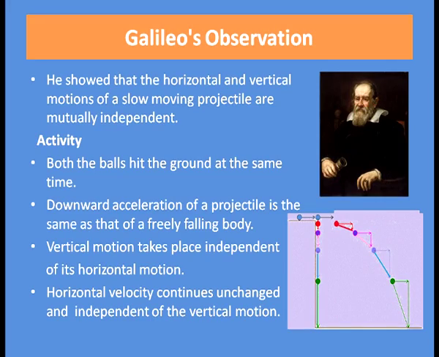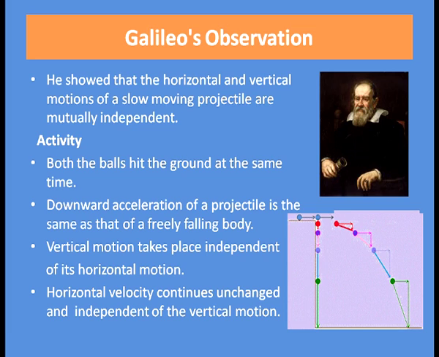The first breakthrough in the description of projectile motion was given by Galileo. He showed that the horizontal and vertical motion of a slow moving projectile are mutually independent. To understand this, let us do an activity. Take two balls. One ball is dropped vertically downward and another ball is thrown in the horizontal direction. Then you can see that both the balls hit the ground at the same time.